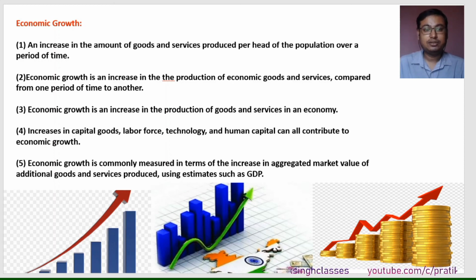Increase in capital goods, labor force, technology and human capital can also contribute to economic growth, and economic growth is commonly measured in terms of increase in aggregate market value of additional goods and services produced, using estimates such as gross domestic product. Fine.